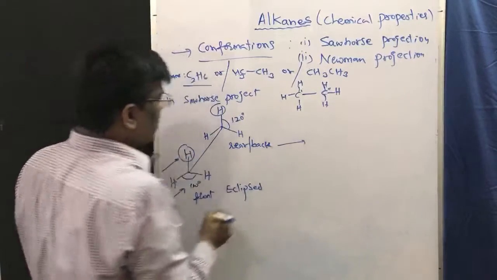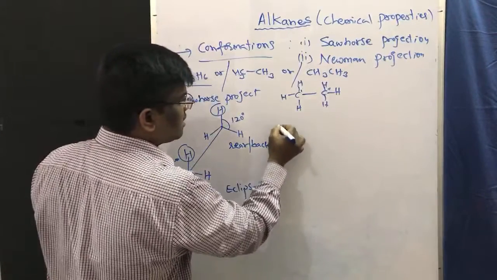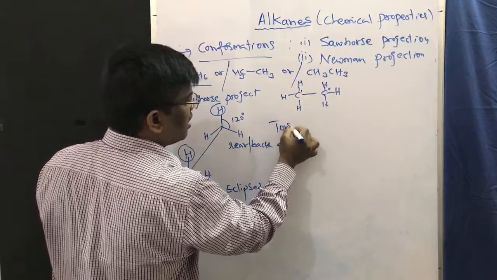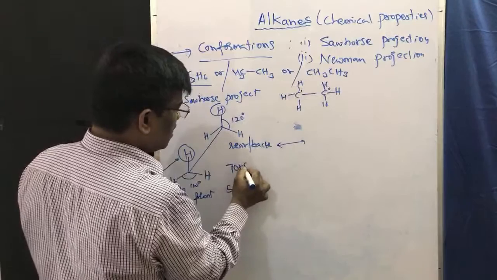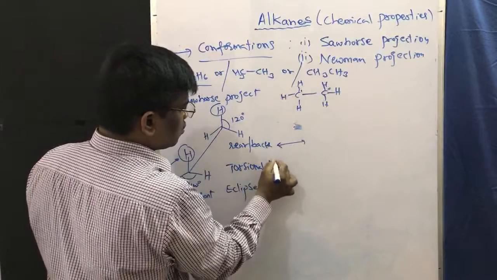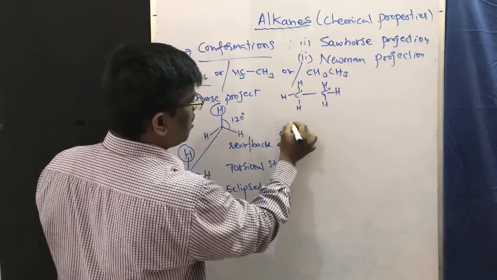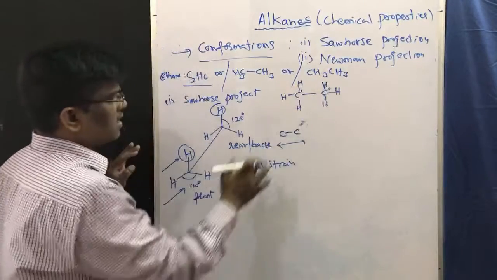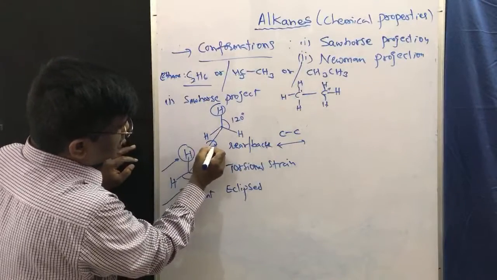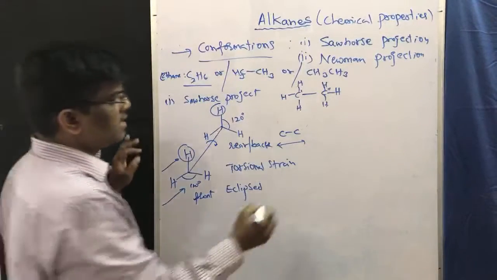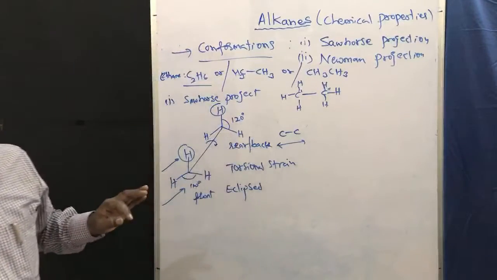When they are in eclipsed form, there is a torsion known as torsional strain. It will have some torsional strains. So to overcome that torsional strain, it undergoes C-C bond rotation. So this C-C bond is rotated. So what happens? Let us see. C-C bond is rotated.